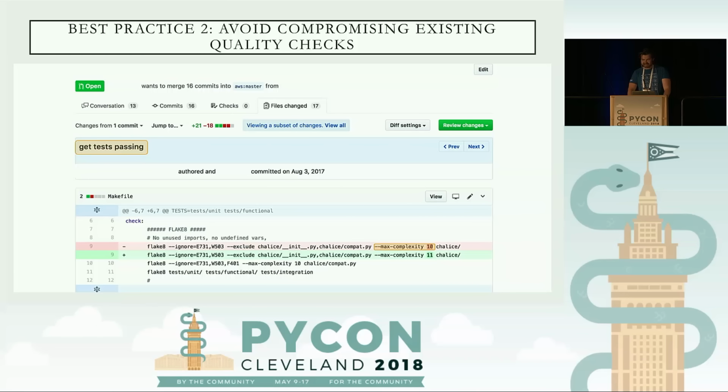They decided to take the max complexity from 10 and put it to 11. Generally, you don't want to be doing that. You have these code quality checks there for a reason, specifically to make sure your code quality is up to snuff. And you want to be fixing the code, not the test, when you're making these changes. And honestly, if you're at a max complexity of 10, we probably should have done some refactoring to get it a little bit lower already.